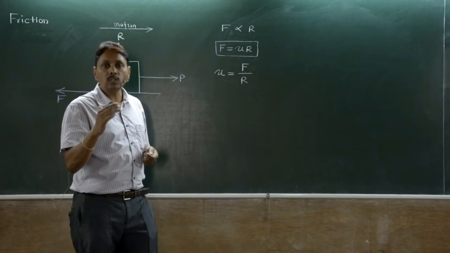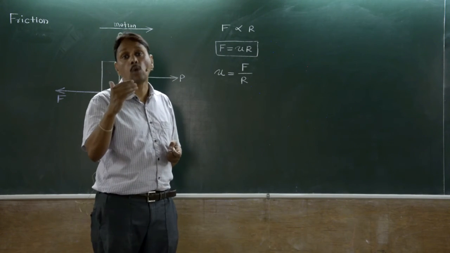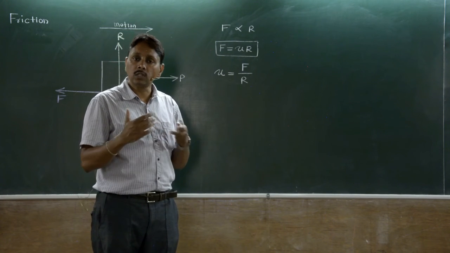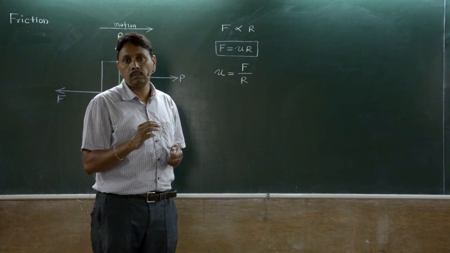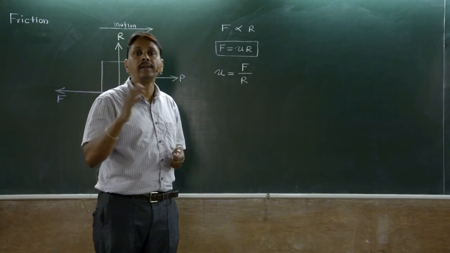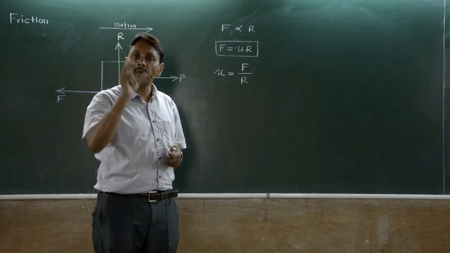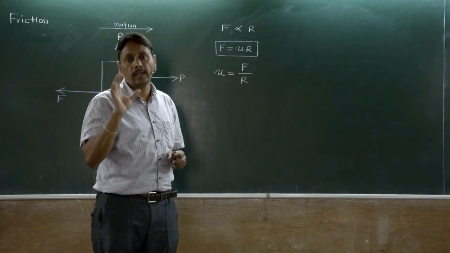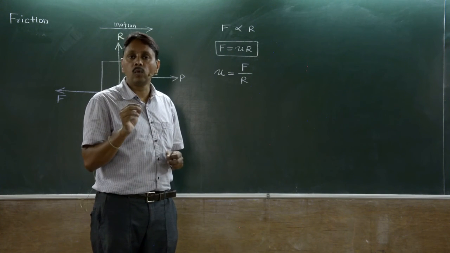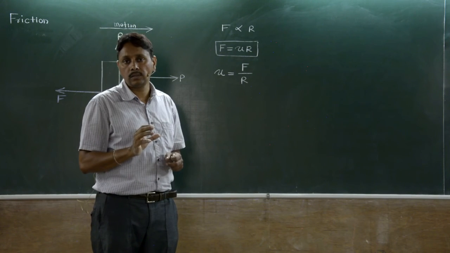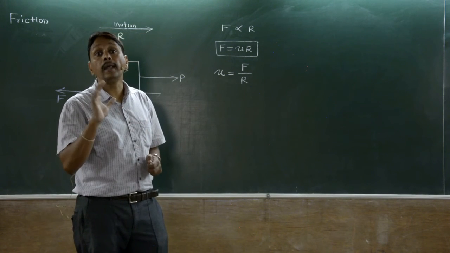It depends upon the nature of surface in contact. Whether it is glass, a smooth surface, we take mu as 0. Therefore, no friction. It is different for wood, different for concrete. So it depends upon nature. It never depends upon contact area. Frictional force depends upon the nature of surface in contact, independent of contact area.